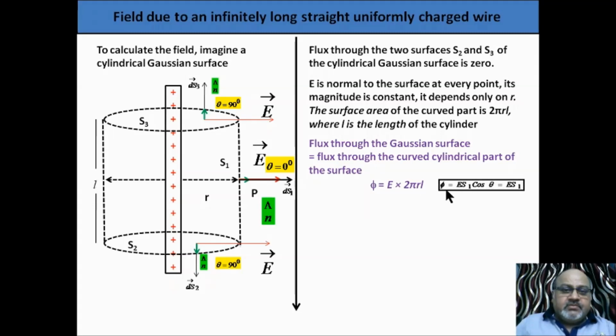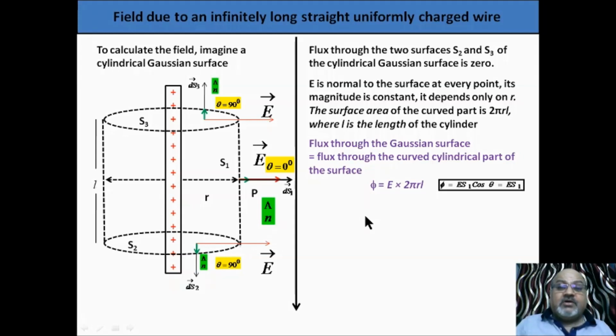You can understand it in this way also. Phi is equal to E S1 cos theta, and cos theta is 1 because theta is 0. S1 is the curved surface area. So this is E S1, where S1 is 2 pi RL and E is the value of electric field at this point, which we have to find. Now we have a mathematical equation. Now things are very easy. We can calculate E now.